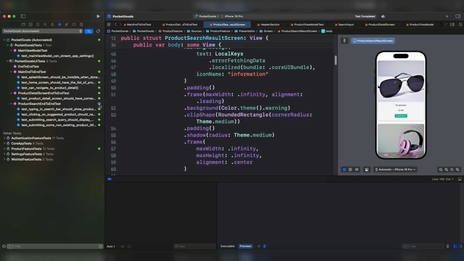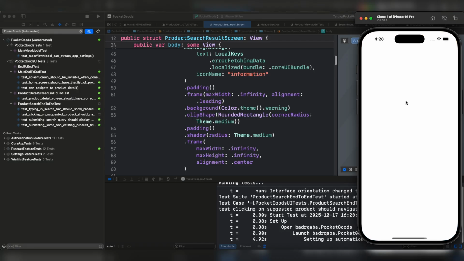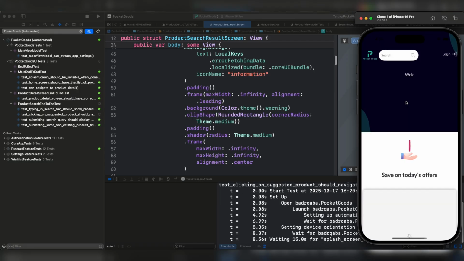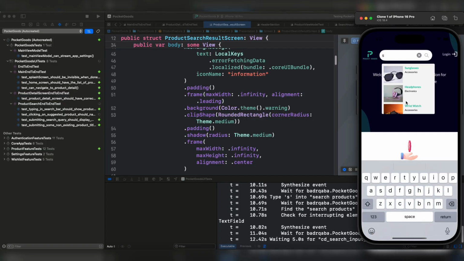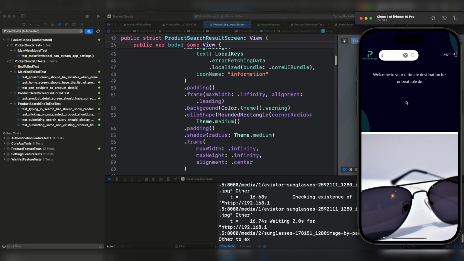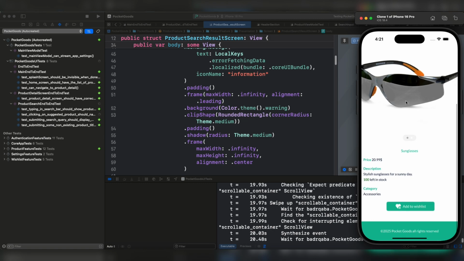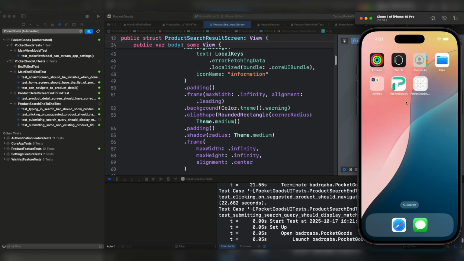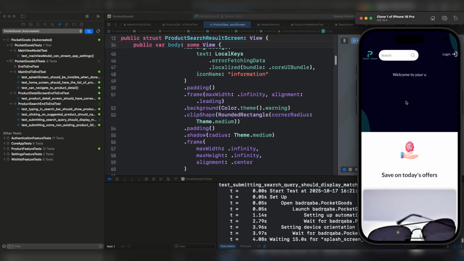Product search end-to-end test. We are under, clicking on suggested products, should navigate to product detail. It's passed. Now submitting search query should display matching products.